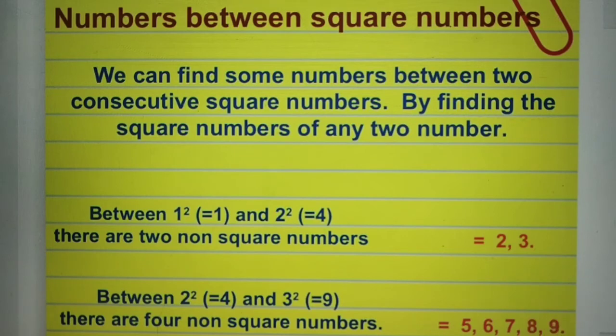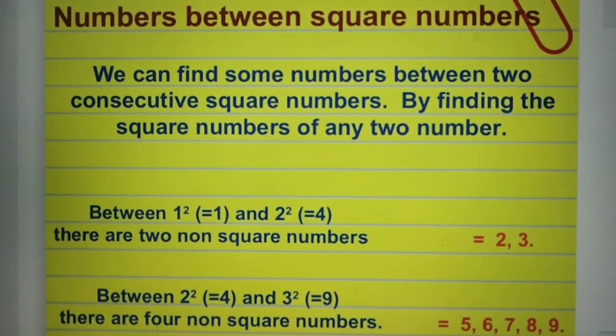Similarly between 2 square and 3 square, how many non-square numbers are there? That is 5, 6, 7, 8 and then 9. We have 4 non-square numbers, 5 to 8. Alright, so in this way we can find out the non-square numbers. Step by step, do you understand now? Only these are in between these perfect squares.